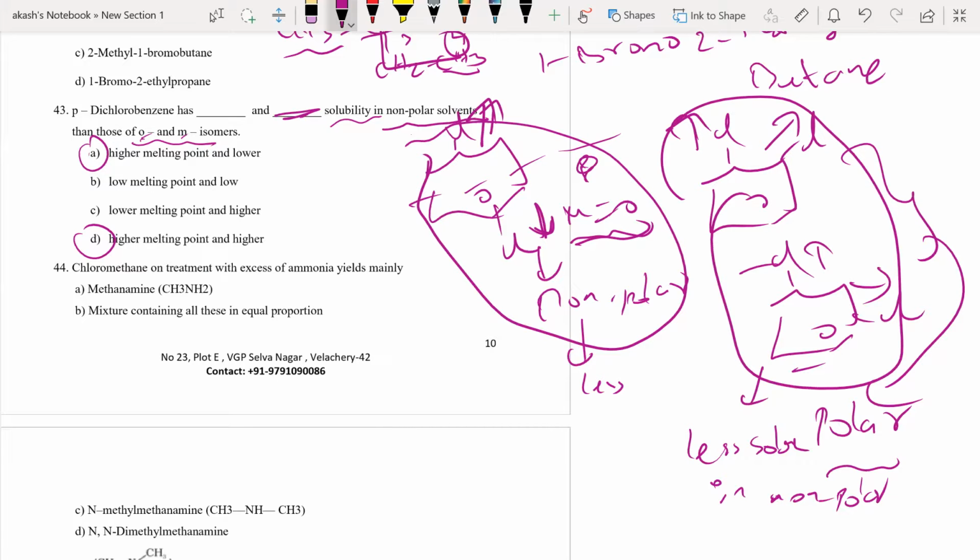Polar solute in polar solvent, non-polar solute in non-polar solvent. In a non-polar solvent, the para isomer would be highly soluble because it is non-polar. So higher melting point and higher solubility in non-polar solvents: option D is the correct answer to this question. Okay, next.